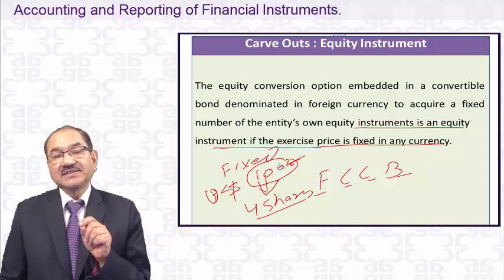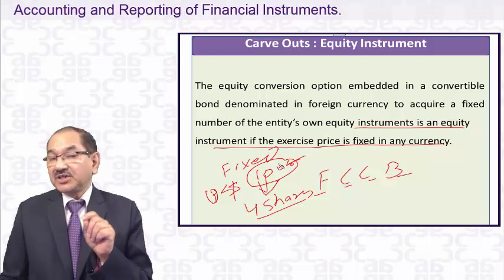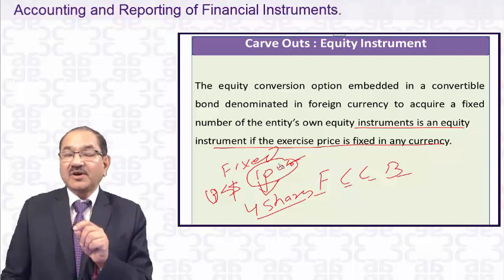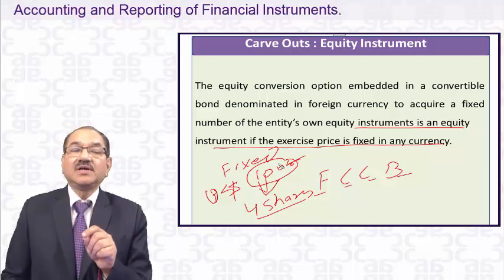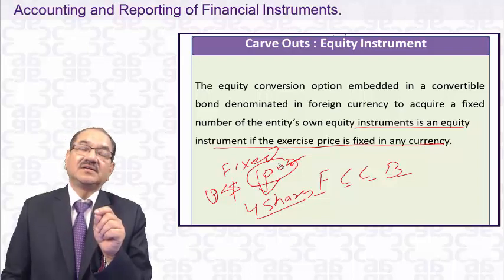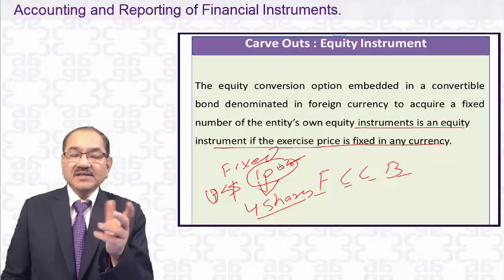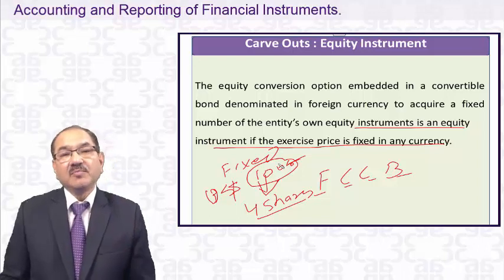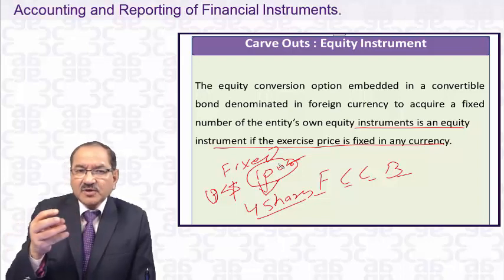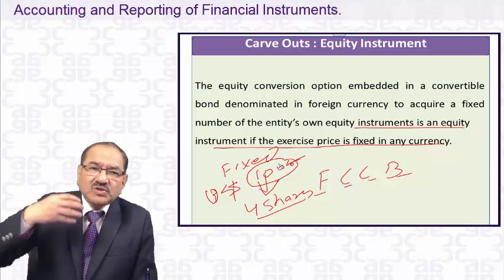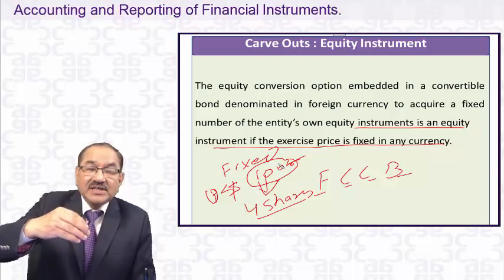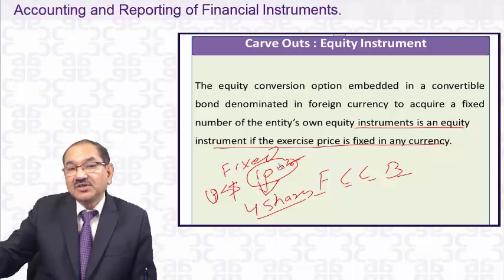IFRS says that if you had issued the foreign currency convertible bond in your functional currency, then fine, it's equity. But there is a derivative here. Because you have issued the bond in dollar, you will be converting into equity in terms of rupees.